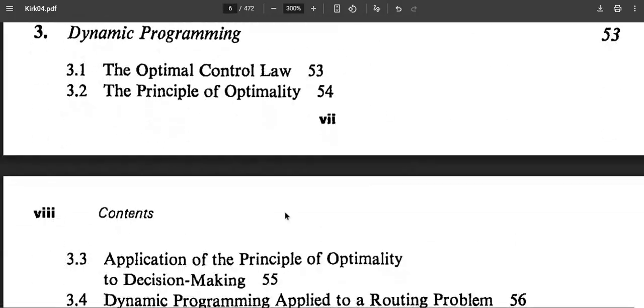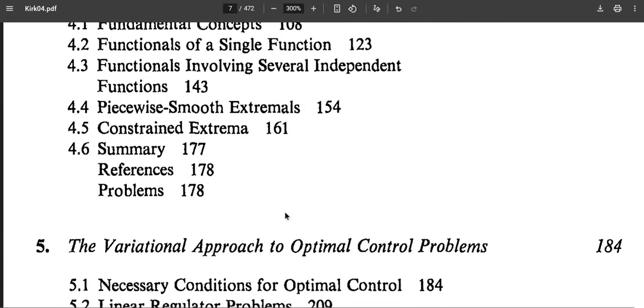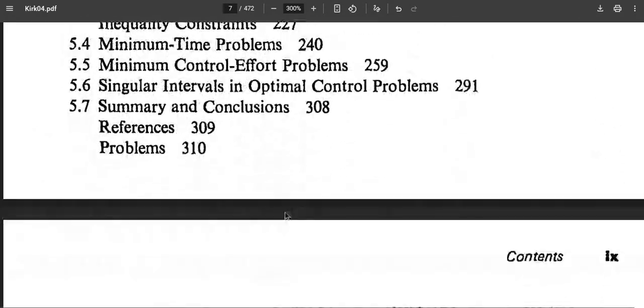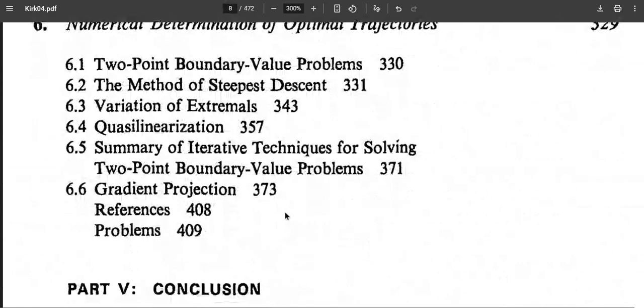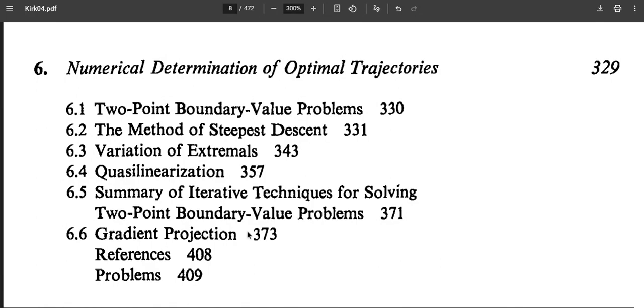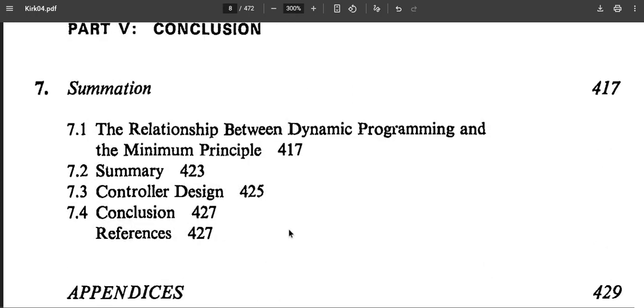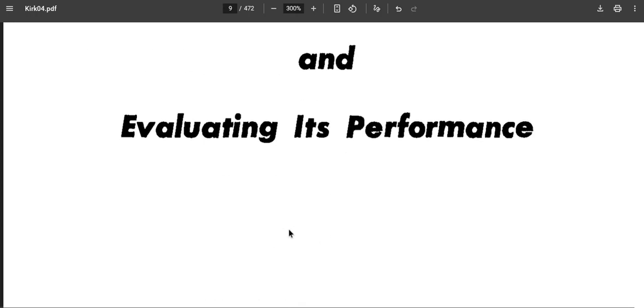So these are the things. What is inside those things? It is the same as what we covered in that book, in a different structure and with a different way of explanation, and some additional things like iterative techniques are given a little more in this book compared to that book. But both are nicely written books that can be read standalone.